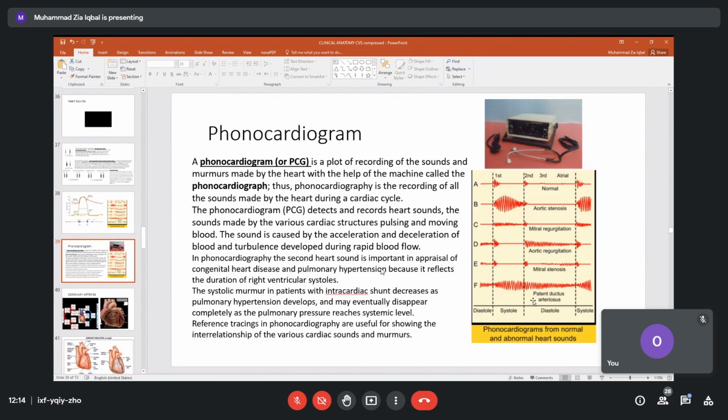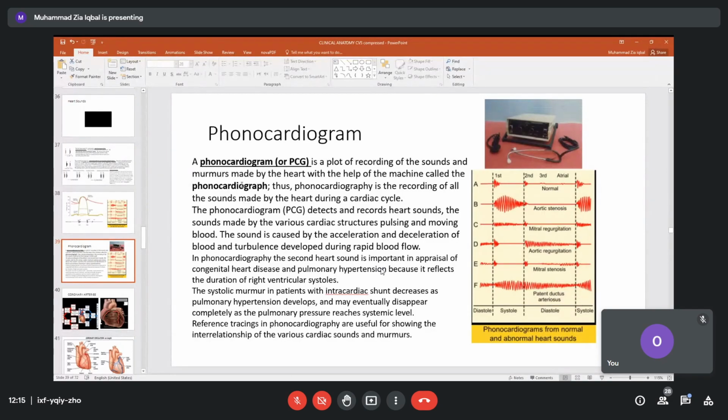Now this is another condition, which we have talked about as PDA. Patent ductus arteriosus means, if you recall the fetal circulation, we have one connection which we call the ductus arteriosus to carry the blood, because in fetal life the lungs are not working. So blood is not pushed to the lung for oxygenation. It directly goes to the aorta. There is a communication that is closed when we are born. If it does not close, then we have extra heart sounds like this.